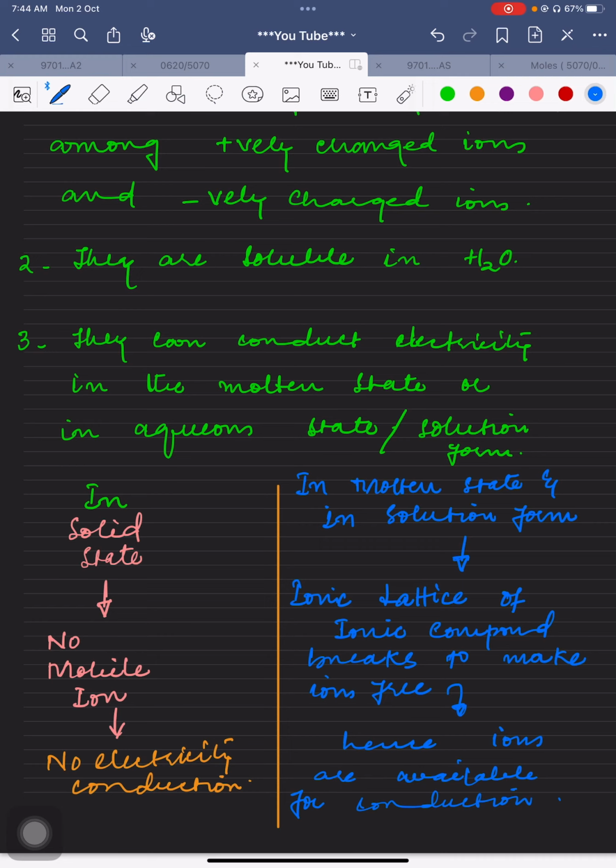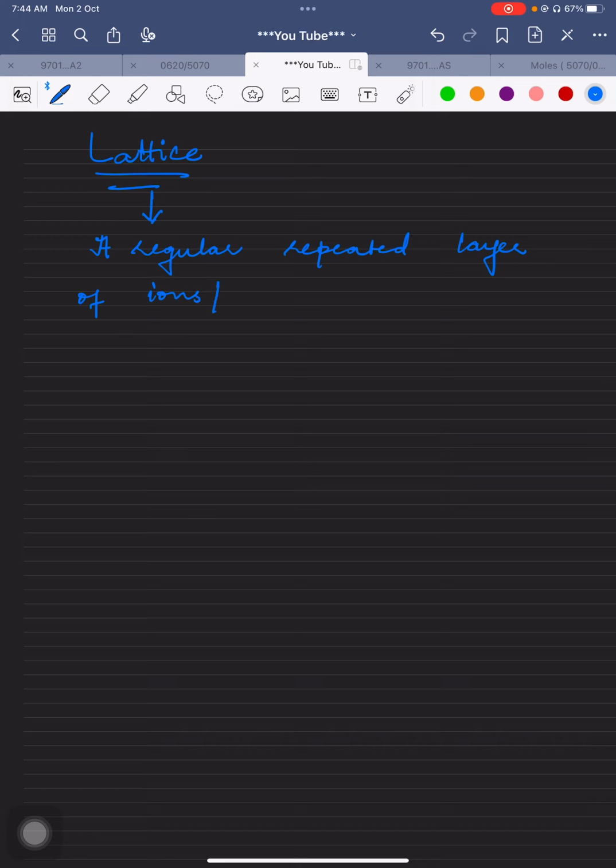Now, there is a word called lattice. So, what is lattice basically? Lattice is a regular repeated layer of ions, or you may say particles.